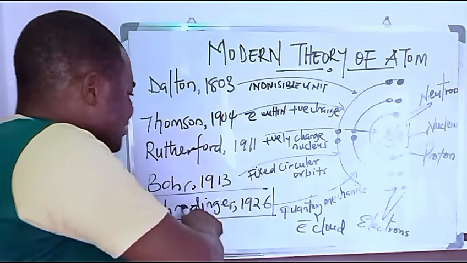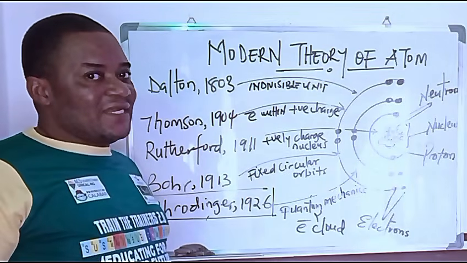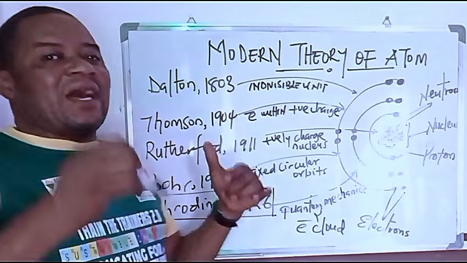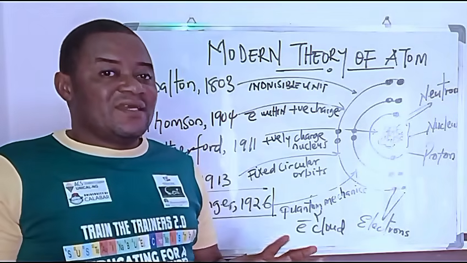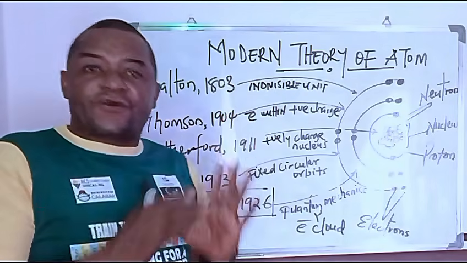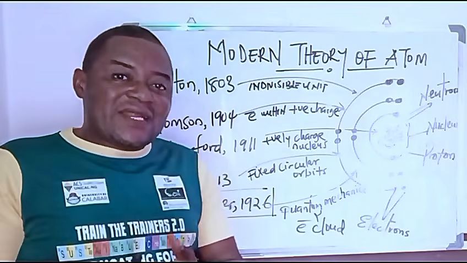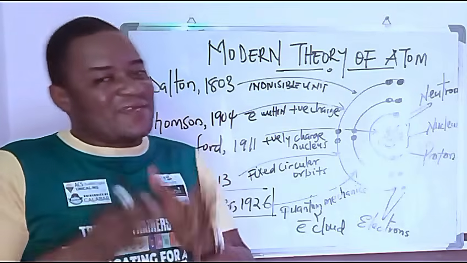But today, Edwin Schrödinger is telling you that it is not true. He says atoms are what? Are divisible. And he defined it the other way. He said the correct way of defining an atom is the smallest particle of an element that can take part in a chemical reaction.